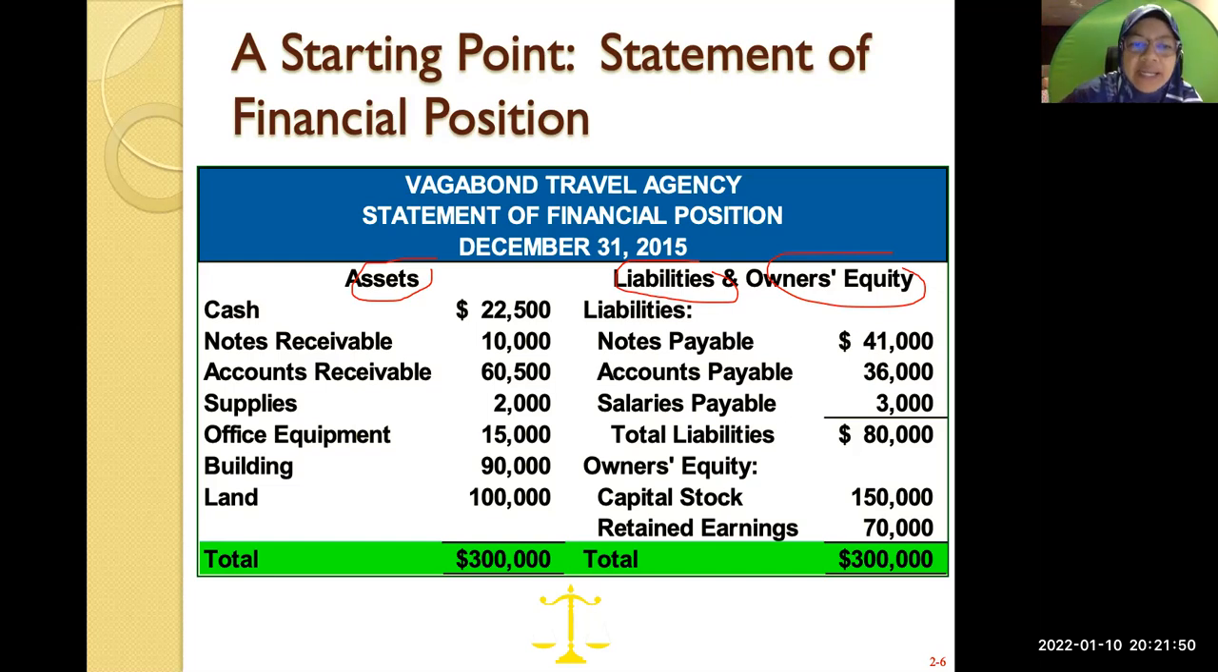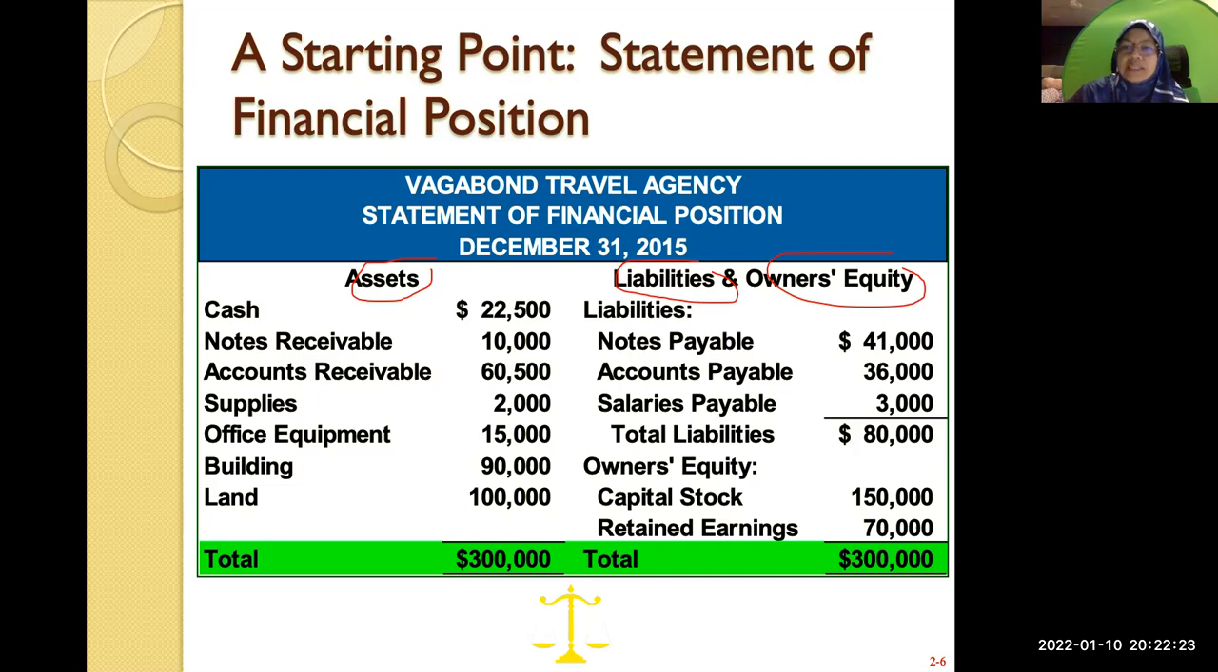So let's look at the assets of the company. The company has cash of 22,500, notes receivable. Later we'll look at what notes receivable and accounts receivable mean. And then you also have supplies, office equipment, and building and land. These are what we call assets. Later you'll see that whenever you have this kind of account, it will normally fall under the category of an asset.